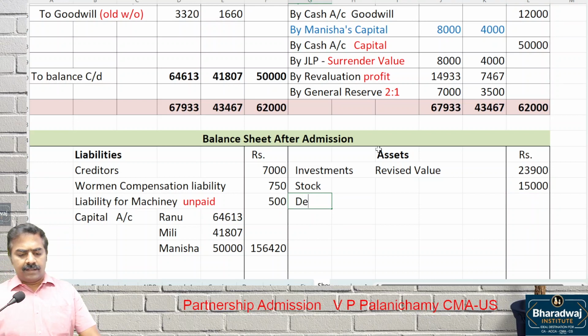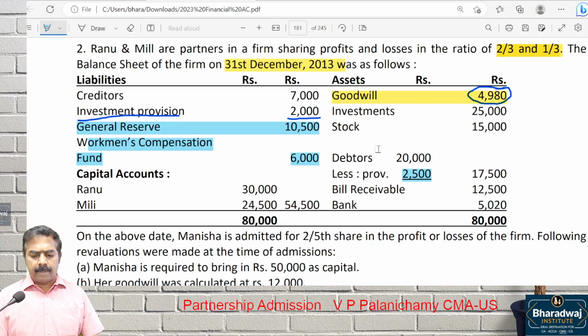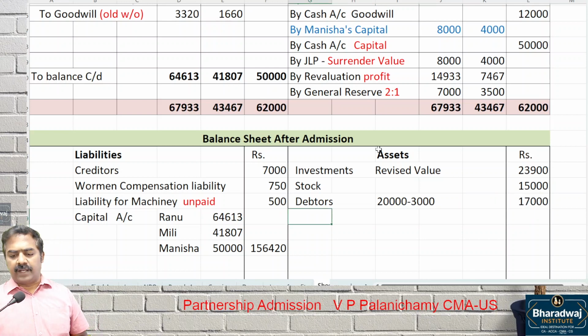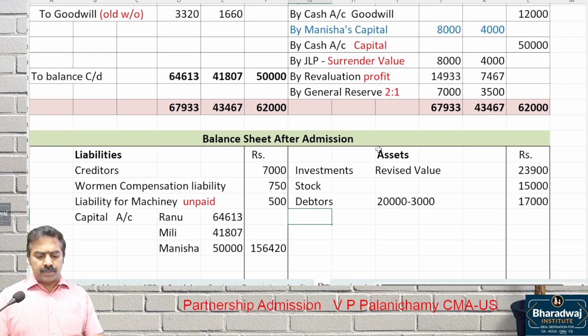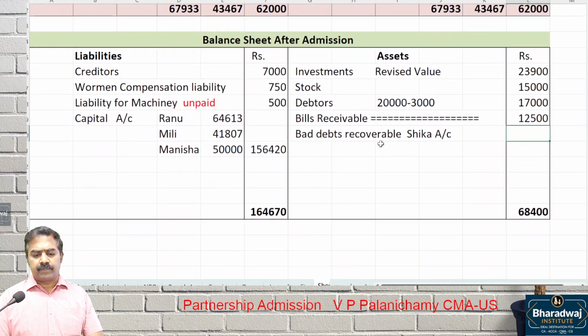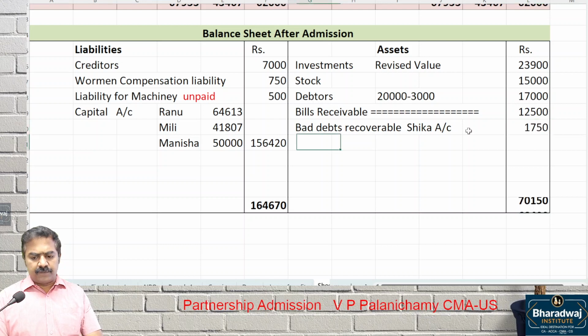Then debtors. What is the gross amount earlier? 20,000 minus the provision required, 3,000. How much? 17,000. Then bills receivable, there is no change, the same amount. How much? 12,500. Then bad debts recoverable, that account, where an old customer promised to pay: 1,750.